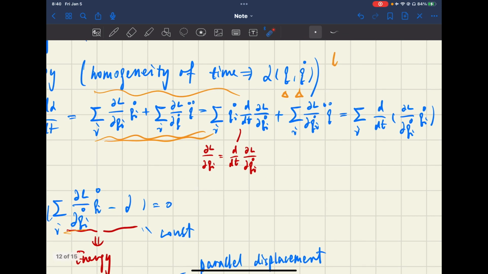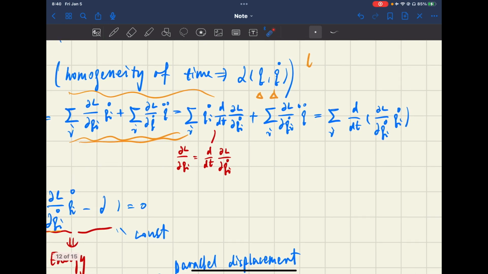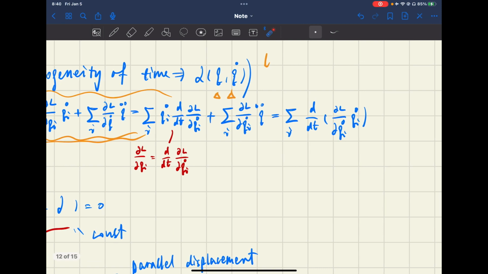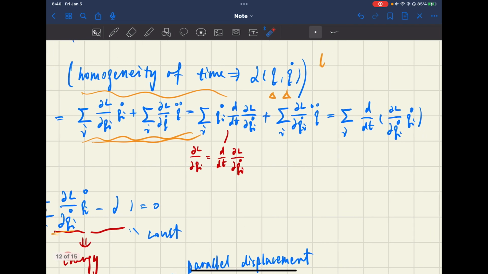We can rewrite the first term into this, and we maintain the second term, and we can see that this term is the total derivative of this term. I mean, if we take the total derivative, we can get these two terms. These two terms only take partial derivatives, over here and here.